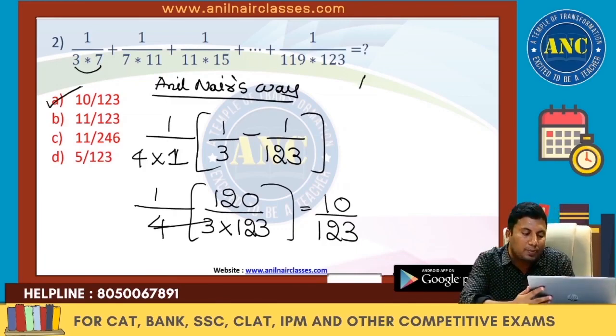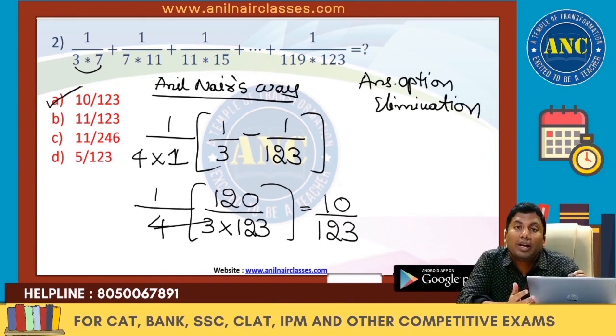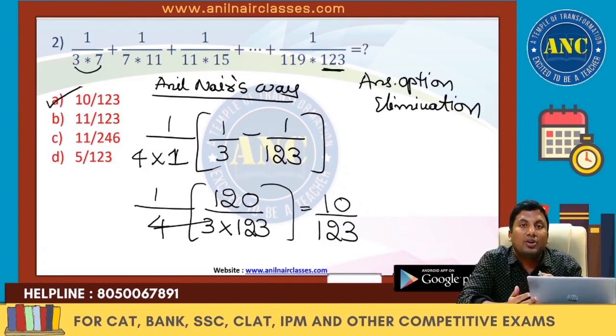Now, the answer option elimination approach. If 2 numerical values are there in the denominator, the answer should contain 1 numerical value. The last numerical value is 123.